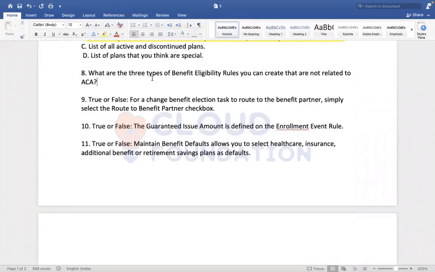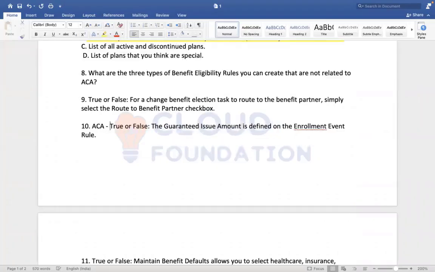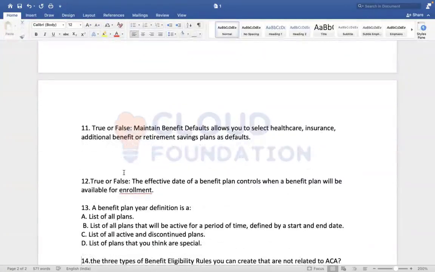True or false? The guaranteed issue amount is defined on the enrollment event rule. Can we define the guaranteed issue amount on the enrollment event rule? False. No. One correction: the question is about ACA. Yes, we can define the guaranteed amount. As I said, minimum hours, maximum amount, they will define directly. That is only for USA.